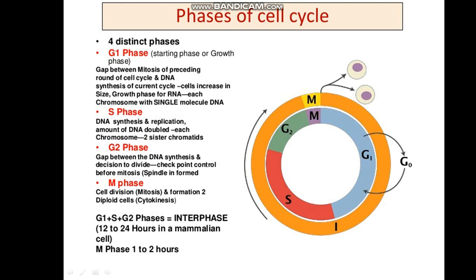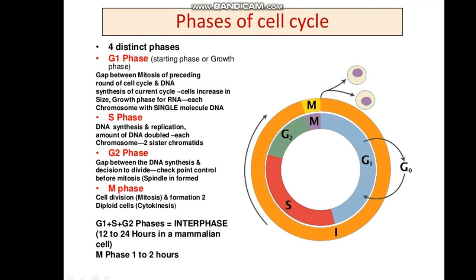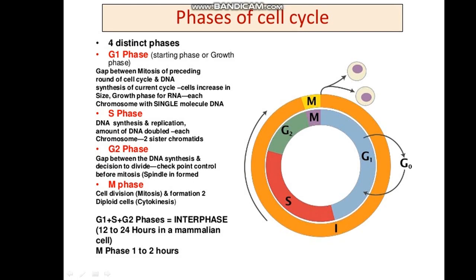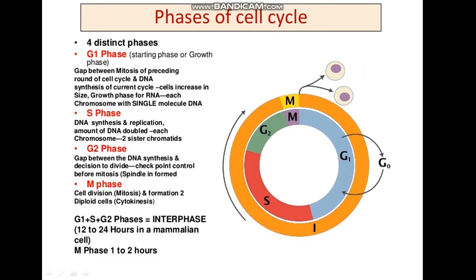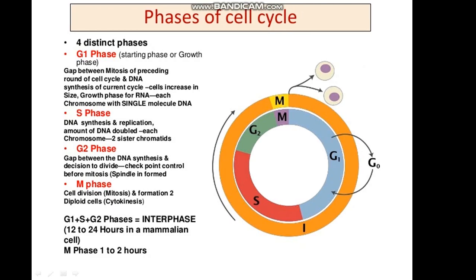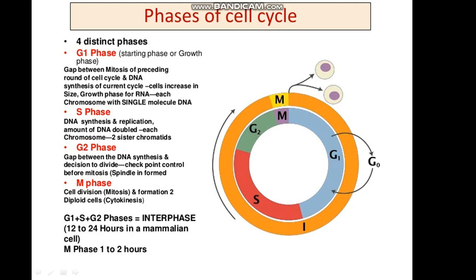So altogether G1 plus S plus G2 phase is known as interphase, and in humans, 12 to 24 hours in a mammalian cell is in interphase stage, and the remaining 1 to 2 hours is only in the mitotic phase or M phase. See, a small portion, about 10% of the total cycle, is represented by the mitotic phase. All others are represented by the interphase stages. Interphase consists of G1, S and G2 phases.